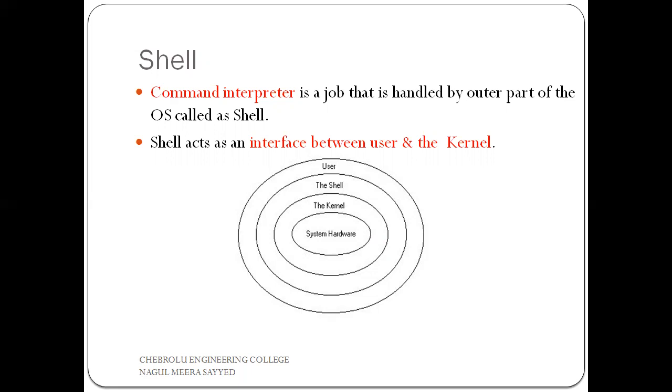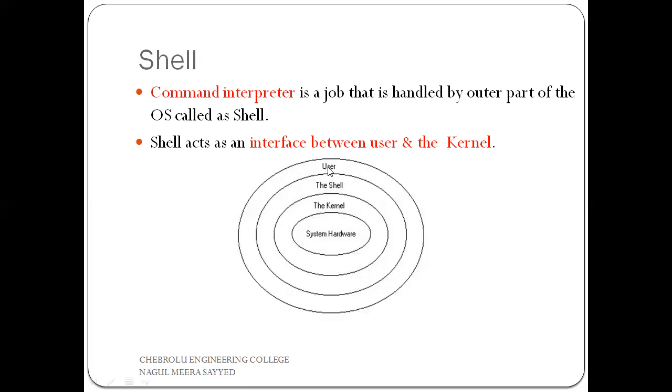Shell is also called the command line interpreter. What is the meaning of this? The shell layer is very close to the user. It acts as an interface between the user and the kernel. Look at this diagram. This is our kernel layer, and this is our user. Between these two there is one layer, that is the shell.